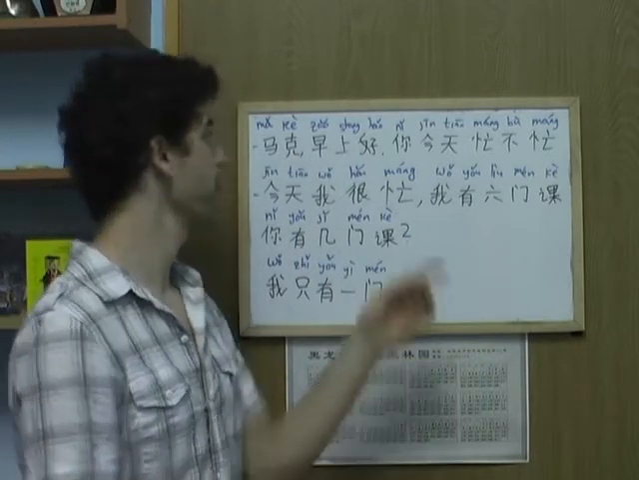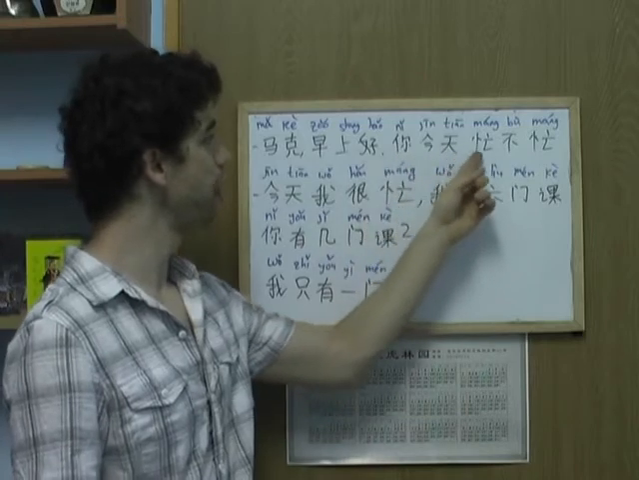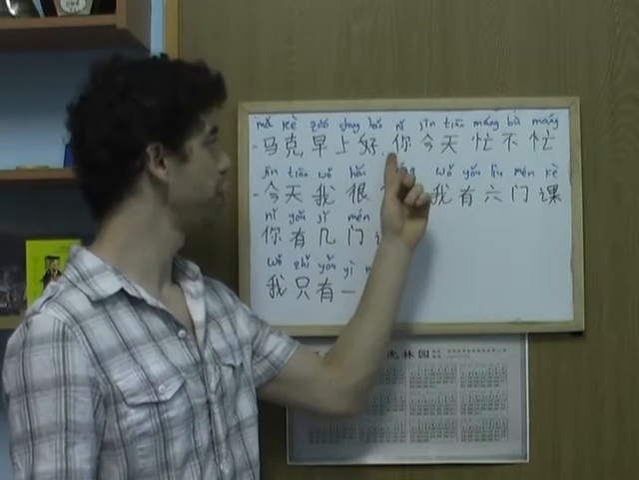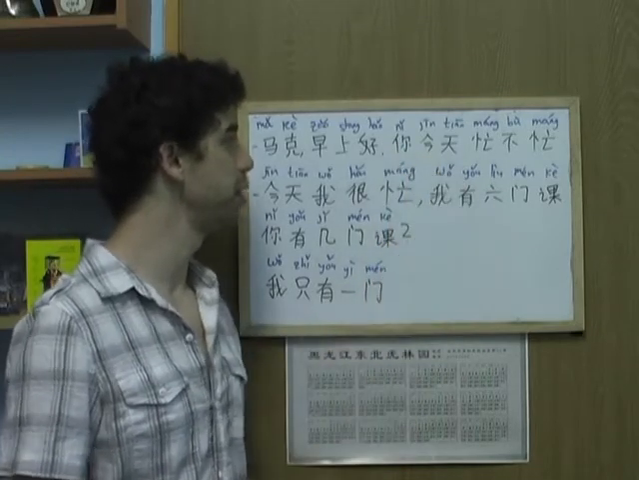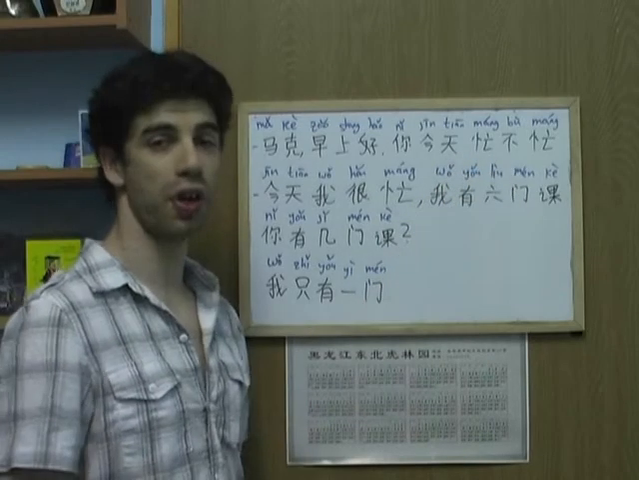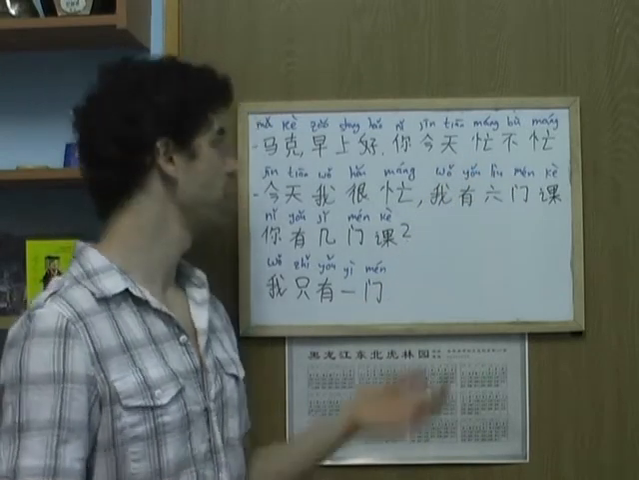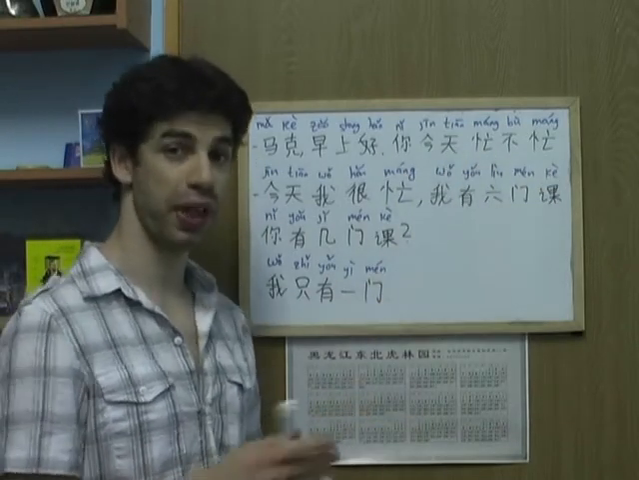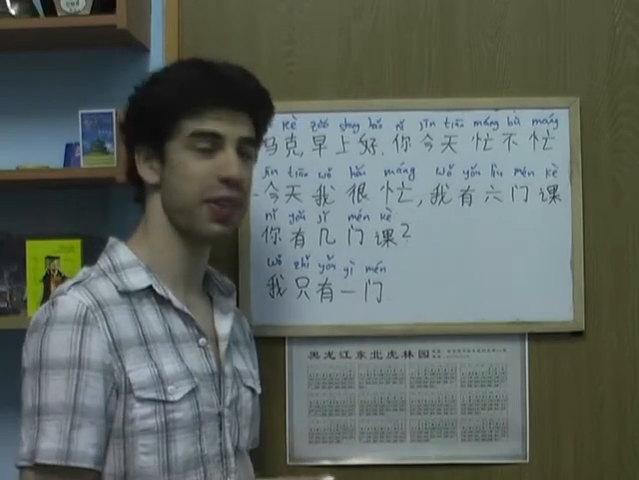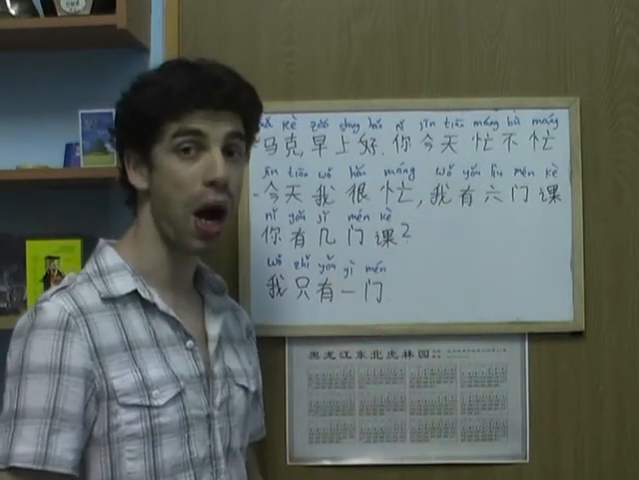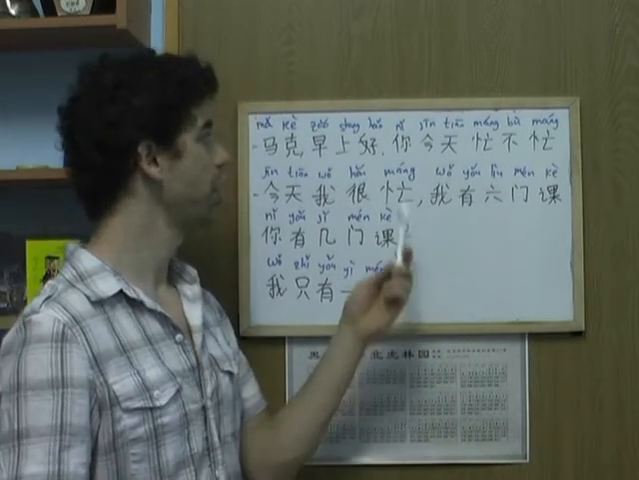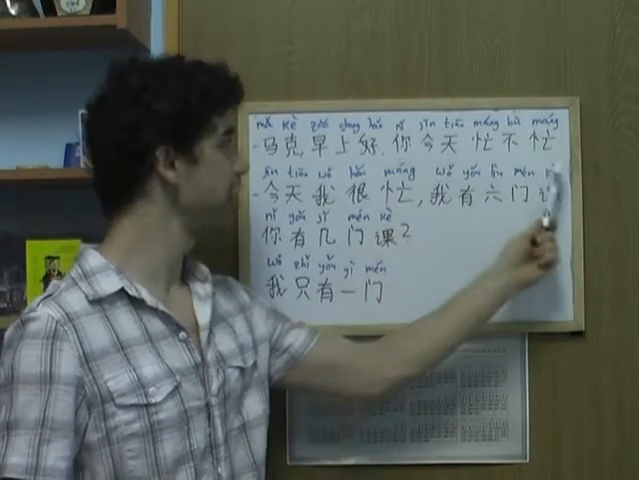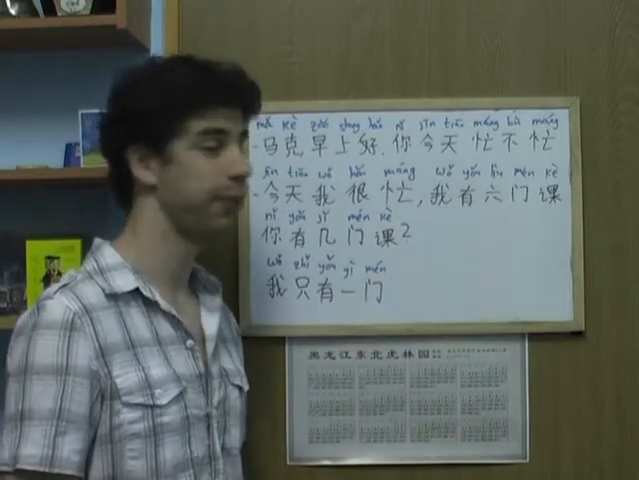早上好. Right. 你今天忙不忙? Right, so 你 you already should know. You should know that by now. It means you. 今天 means today. 忙, the adjective 忙 means busy. So this structure here, the adjective, then the bu, and then again the adjective, is basically the same as asking 你今天忙吗? Right? Are you busy today? So the meaning is exactly the same, it's just a different structure. So this sentence here basically means, are you busy today?